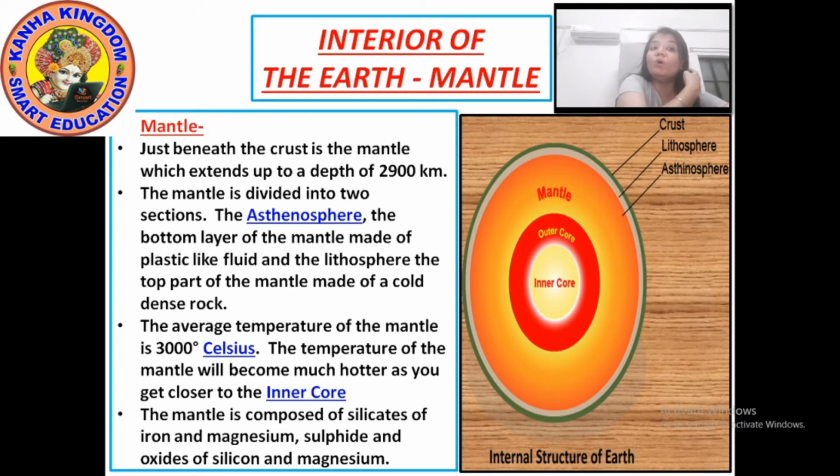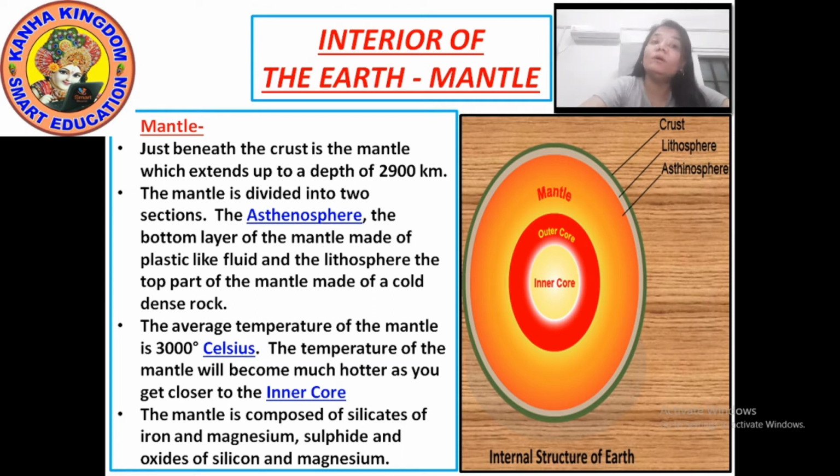The average temperature of the mantle is 3000 degrees Celsius. The temperature of the mantle becomes much hotter as you go closer to the next layer. After the mantle, the layer is the core.